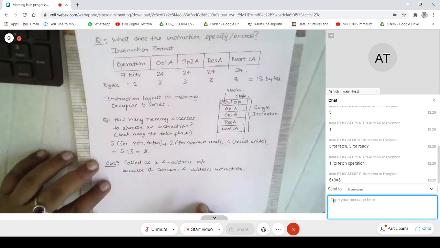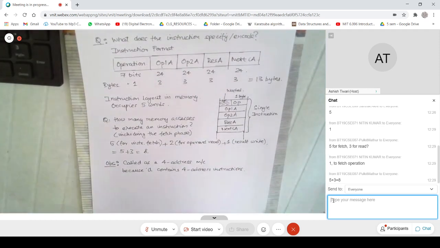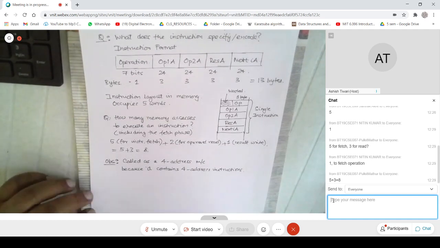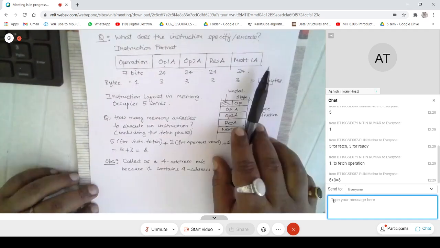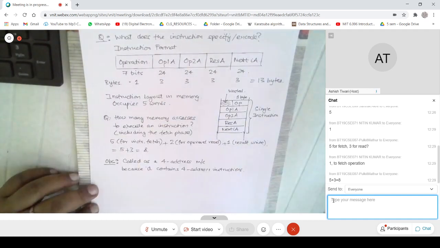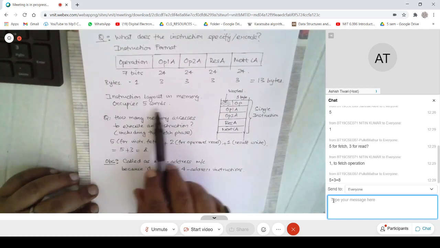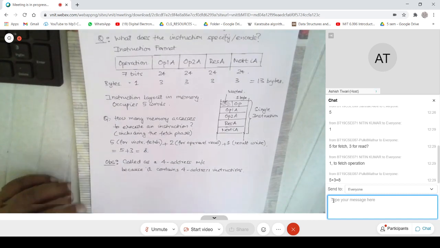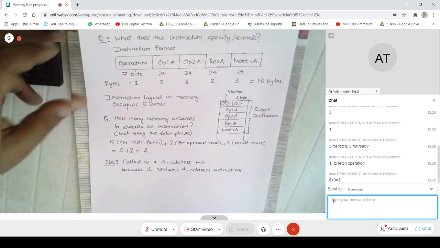So I hope that is fine. Okay, so you observe a couple of things. The machine is very simple. It just does memory accesses, doesn't store. So the machine would be slower, and instructions are also fairly wide because you have to store a lot of addresses. So instructions occupy a lot of space in memory, and because you have to do a lot of memory accesses, the machine is slower as well. But the machine is simple, right?